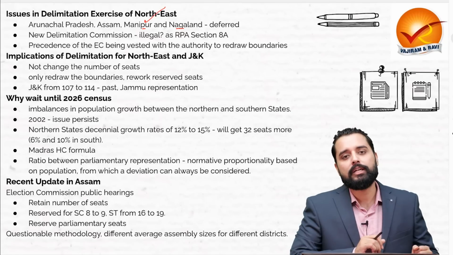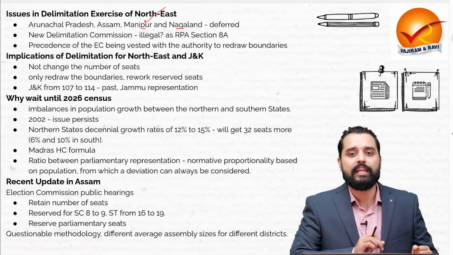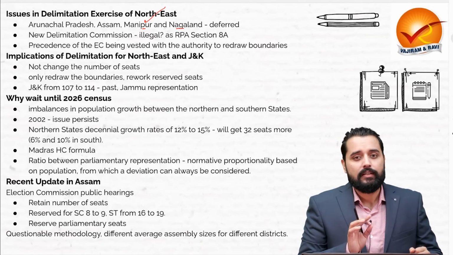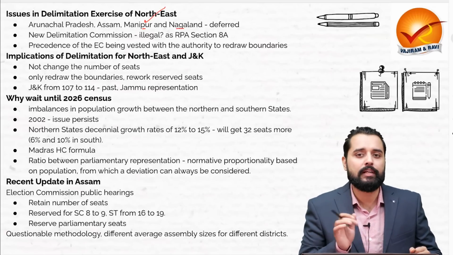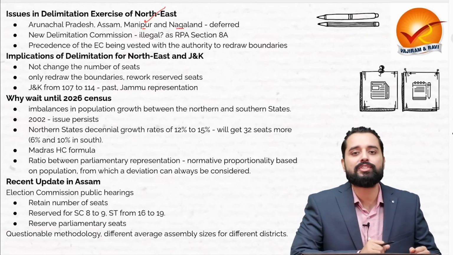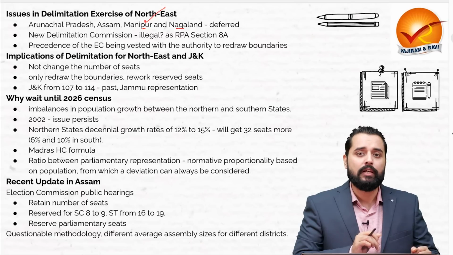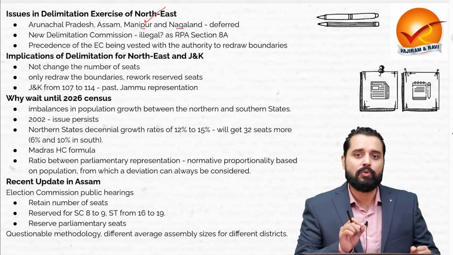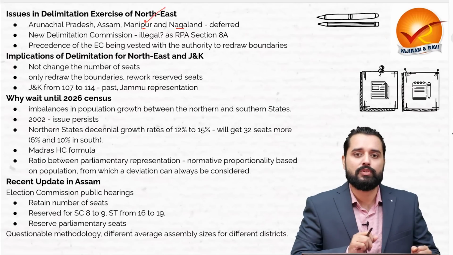Accordingly, the Parliament amended the Representation of People Act 1950 and Section 8A was inserted into it, according to which the delimitation in the 4 states of the northeast won't be done by a delimitation commission, it will be done by the Election Commission itself. But now a new delimitation commission was set up for the delimitation in J&K, which was mandatory after the change of status quo in J&K, but that was also to make sure that the delimitation of the 4 northeastern states should also be done.